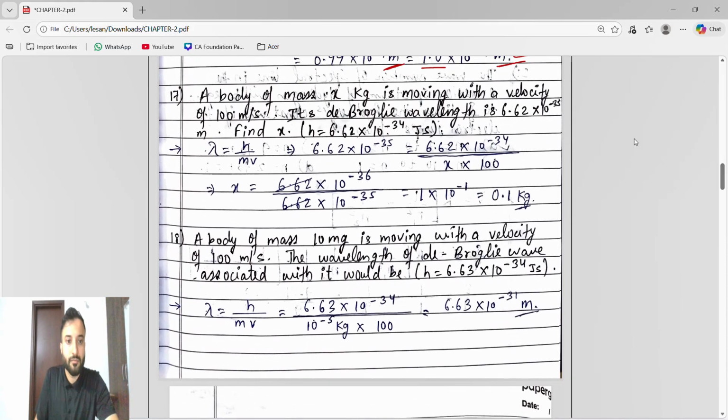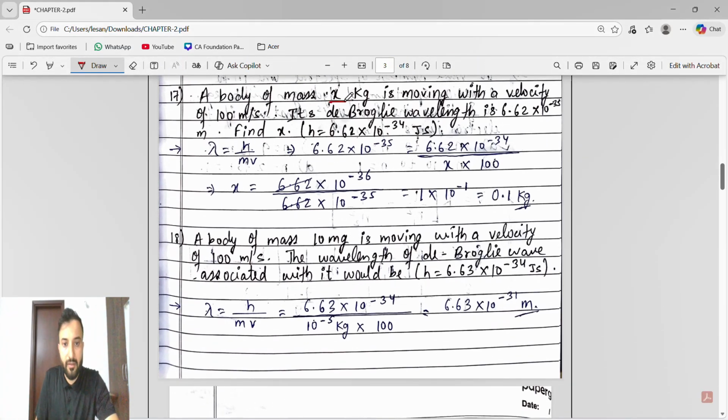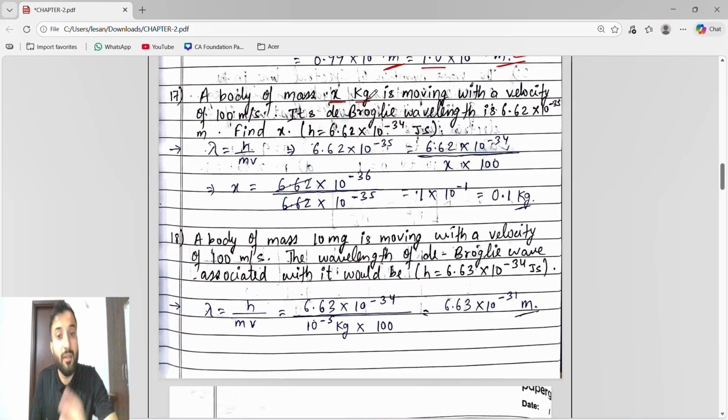Fine. Next, a body of mass x kg. Every time x will come. So body of mass is given as x. Wherever we have the de Broglie formula, it depends upon what is given. Lambda is equal to h by mv when mass and velocity are given; if momentum is given, lambda is equal to h by p. You know how to use it. In the synopsis also I explained. Where to get this, guys? Go to my channel, go to the playlist. In the playlist you will get the KCET course, there you will get it.